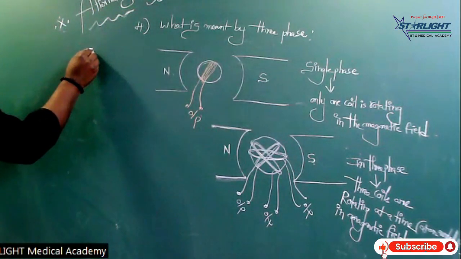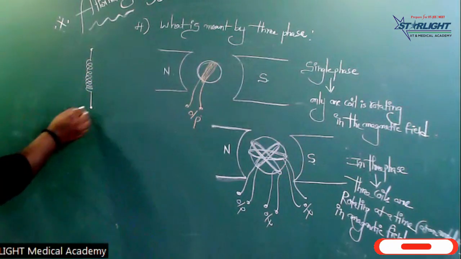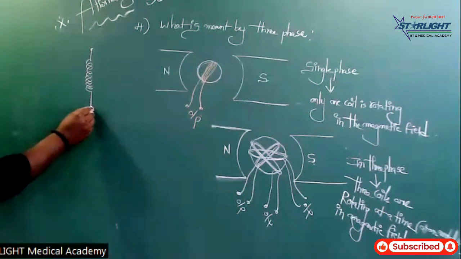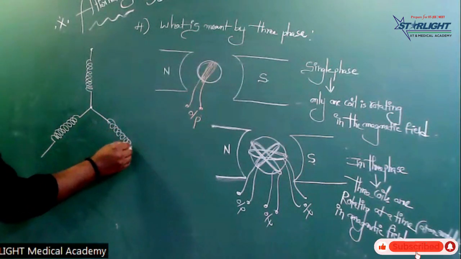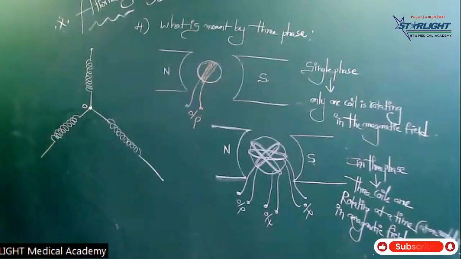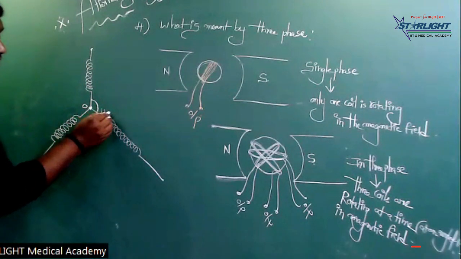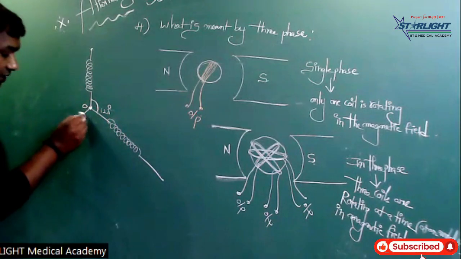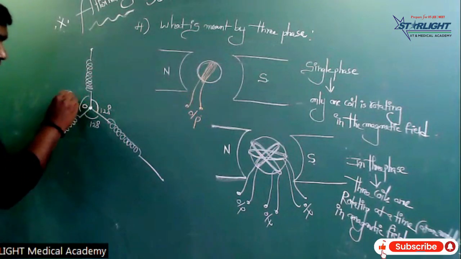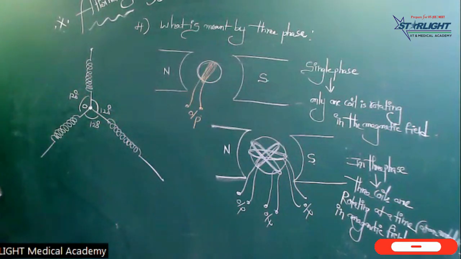So this is coil 1, this is coil 2, and this is coil 3. This is the junction. The angle between any two coils is 120 degrees. These two coils have 120 degrees, here also 120 degrees, and here 120 degrees. The total is 360, complete.